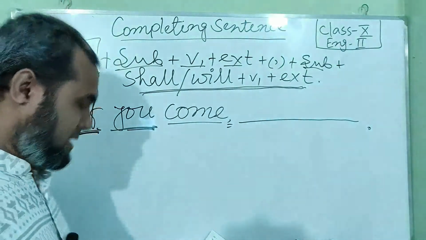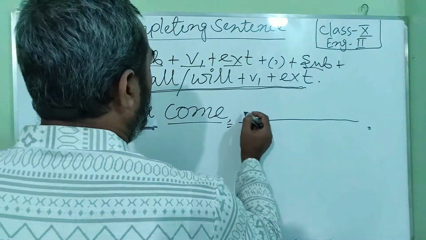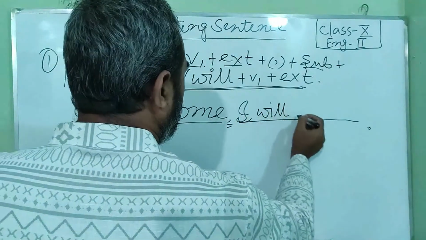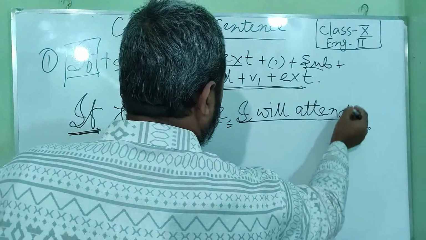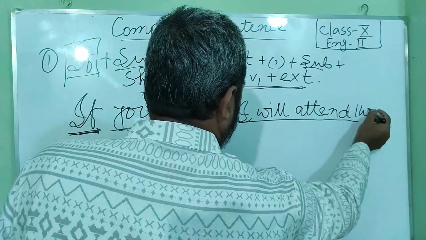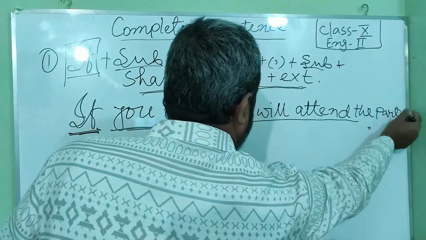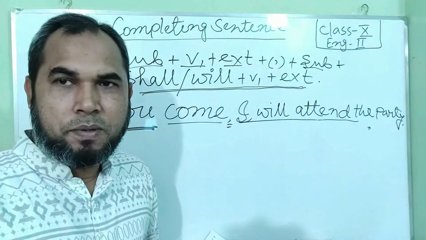Let us write another sentence. If you come, I will attend the party.